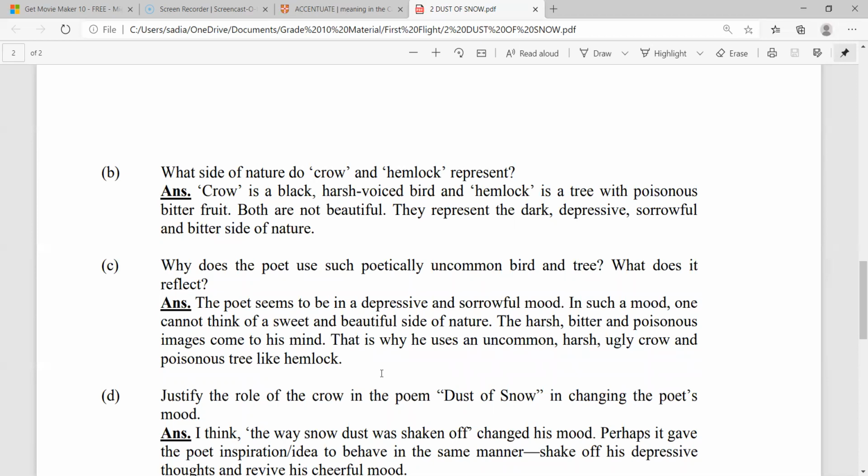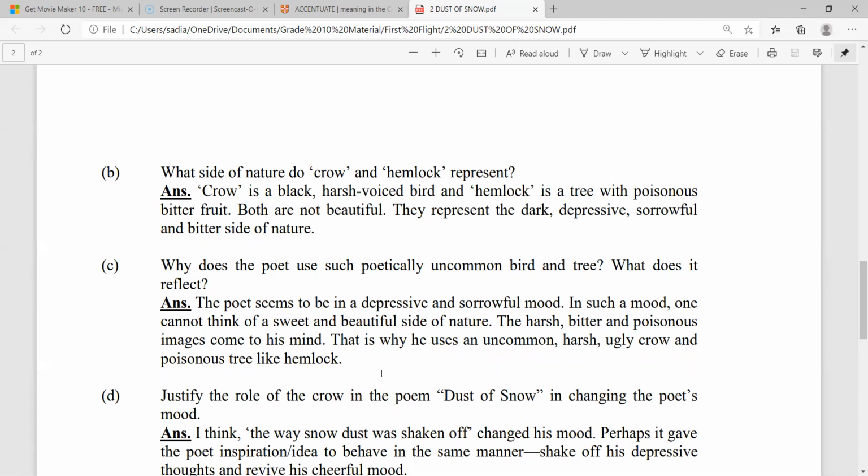Both are not useful. They represent the dark, depressive, sorrowful, bitter side of nature. Now we can take the textual information from here and construct our own answer, saying that Robert Frost in his poem Dust of Snow uses the symbol crow as a bird that represents black. Black is for darkness and depression.